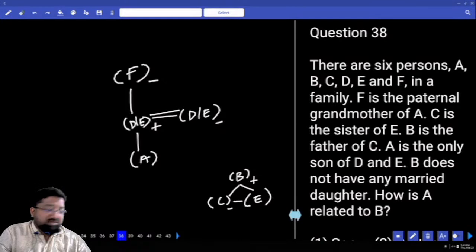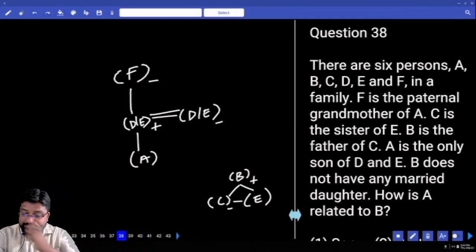Is this clear? Next line: B is the father of C, C is the sister of E. A is the only son of D and E. B does not have any married daughter.